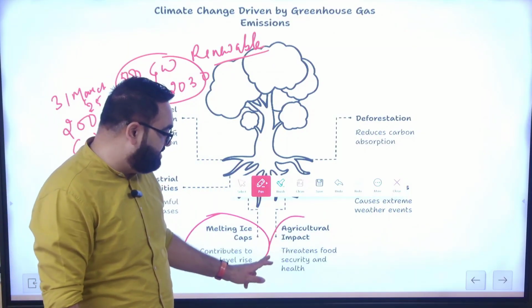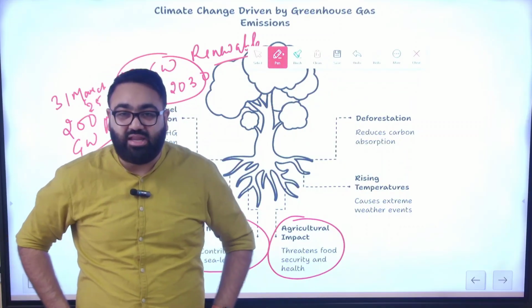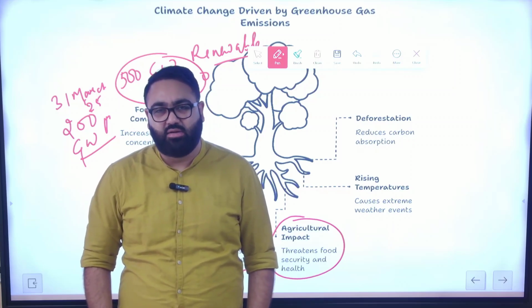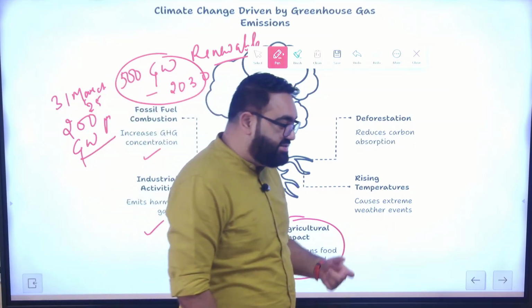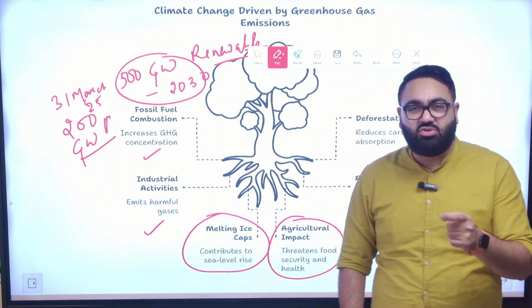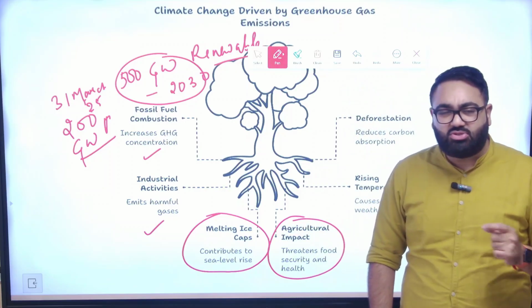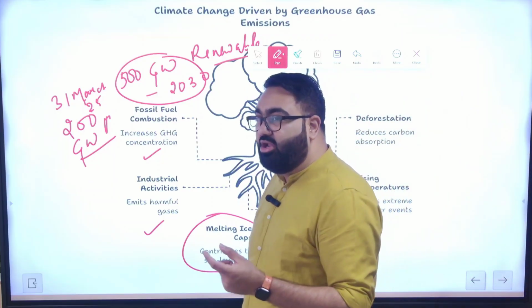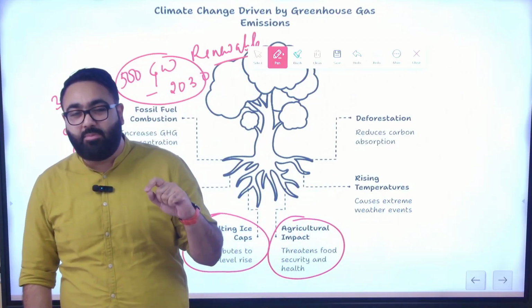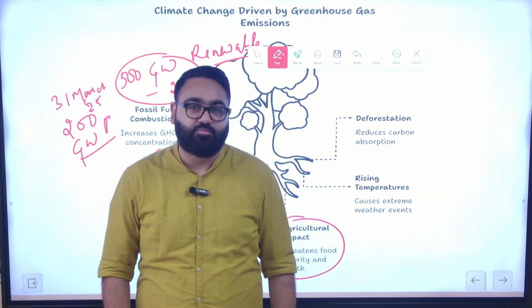Then there's a problem of agricultural impact. Because of all these greenhouse gases, the productivity of agricultural crops has been declining in multiple countries, including in India. Because of greenhouse gases, the average temperature increases, and there are many crops that are very sensitive to the temperature range that they require. If you increase the temperature ever so slightly, the productivity of the crop will be harmed significantly. So it may lead to a problem where people don't have enough food, where food security becomes a big issue.